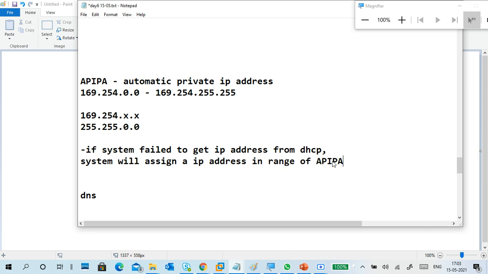The system itself assigns an IP address to itself in the APIPA range. If you got APIPA, we can't communicate in the network with it.